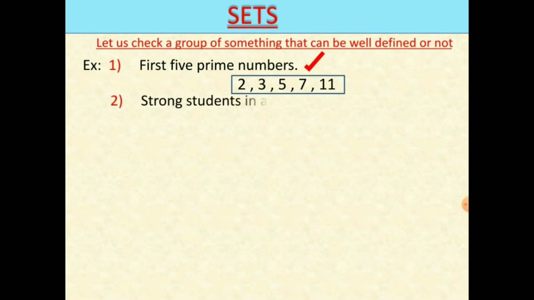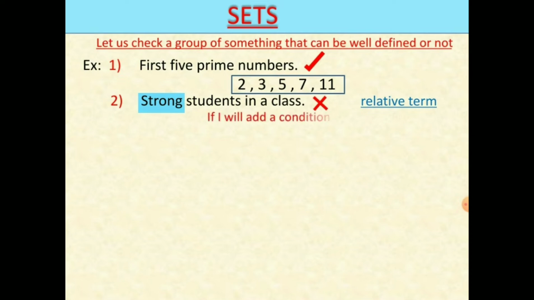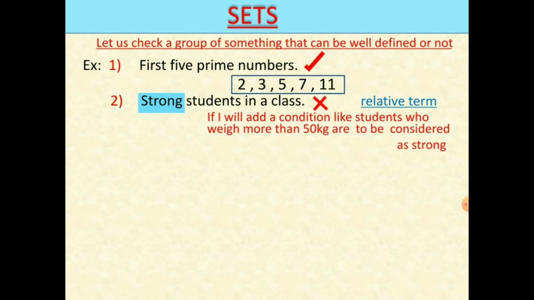The next one is the strong students in your class. Again here the term strong is a relative term and it cannot be defined or measured. Hence, it is not a set. But if I add a condition like students who weigh more than 50 kg are to be considered as strong, then it becomes well defined. Because now we can list out the students who weigh more than 50 kg. Hence, by giving this condition, it becomes a set. Let us take another example.